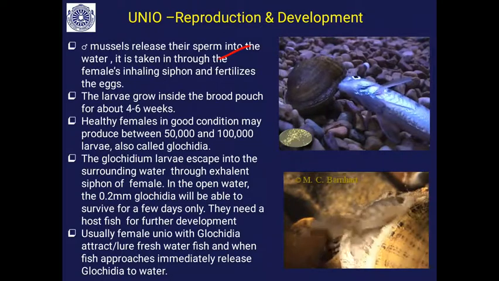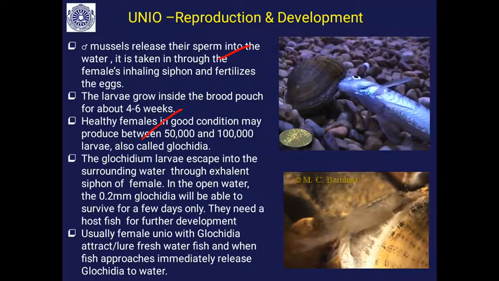Then after fertilization, the larvae grow inside the brood pouch. As I said, fertilization happens in the mantle cavity. After fertilization, the larvae develop, and they are all held inside the mantle cavity with the help of mucus. There is a structure called the brood pouch. This takes about 4 to 6 weeks.